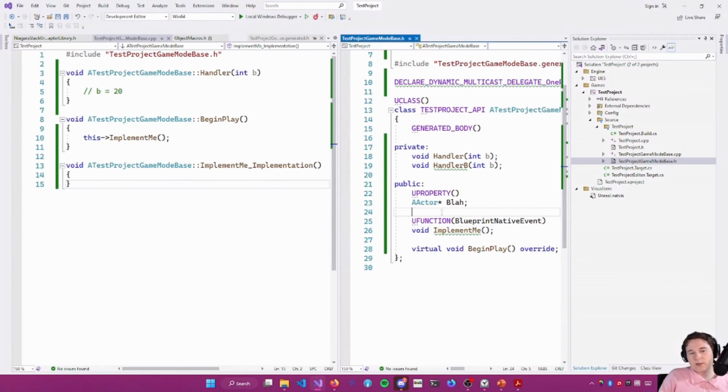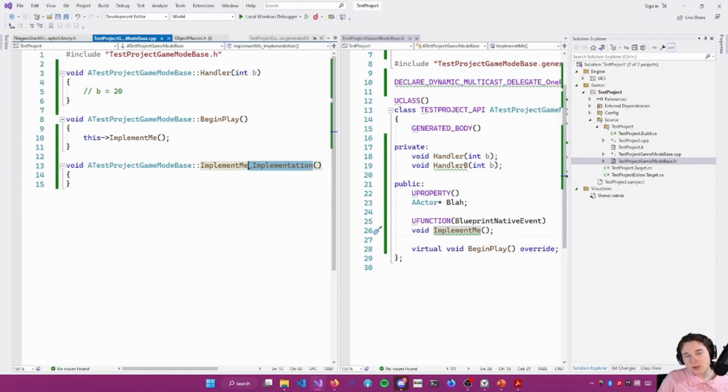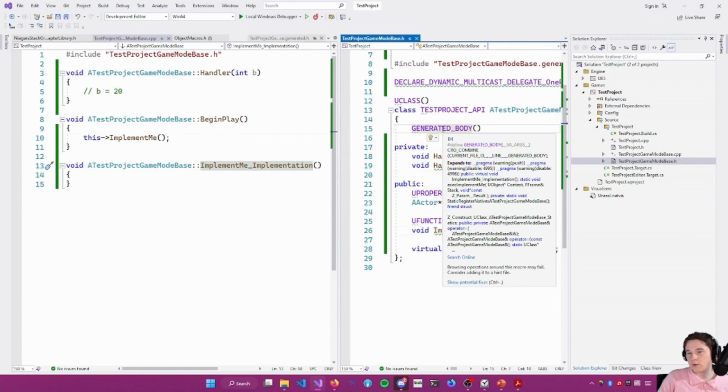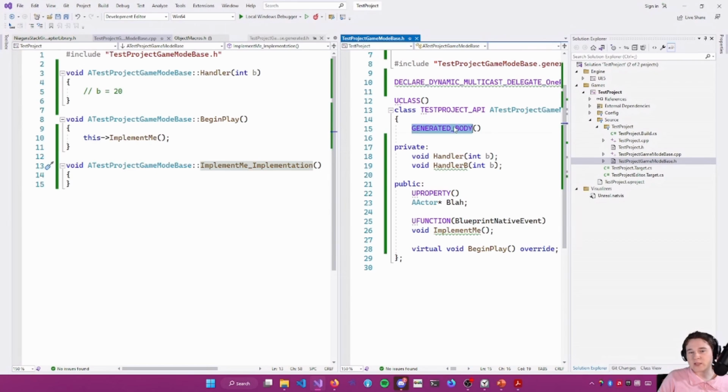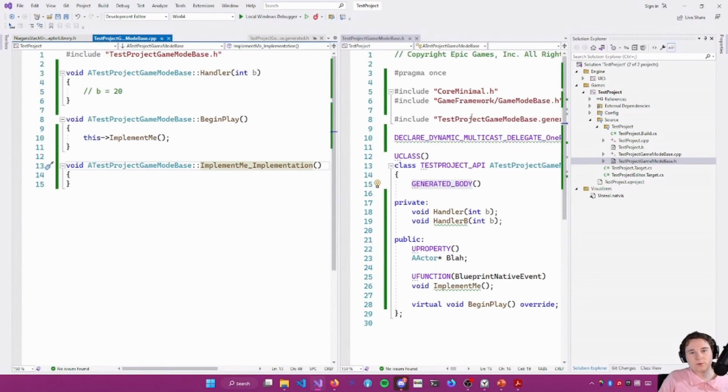Now, what's happening here is basically, we can have our blueprint override of the event. We can call into the parent of that from our blueprints, which will call this native logic. The reason that we've got this underscore Implementation is that when we call ImplementMe, we want Unreal to call the blueprint logic, which can then call Implementation. The reason this function is defined is GENERATED_BODY. So GENERATED_BODY will expand out to a macro, so let's go look at the thing.